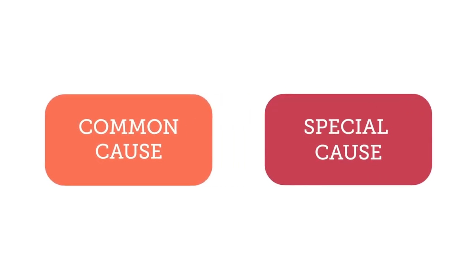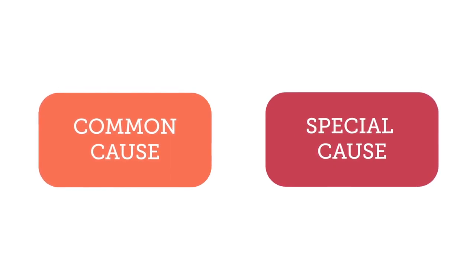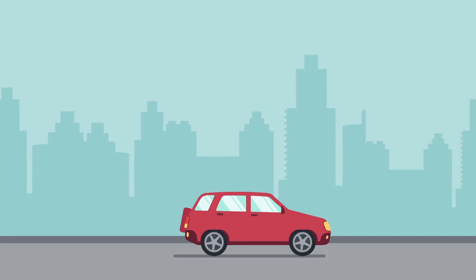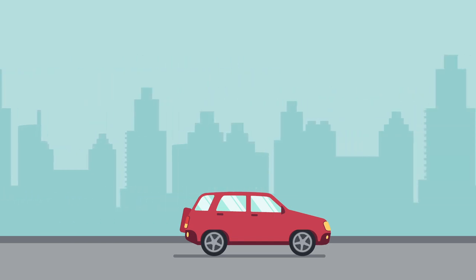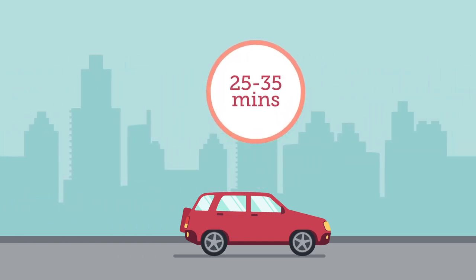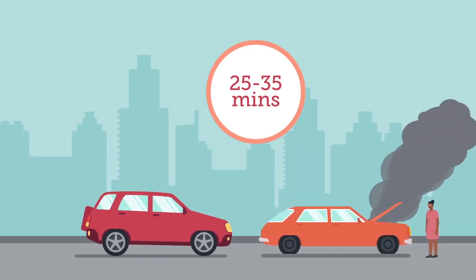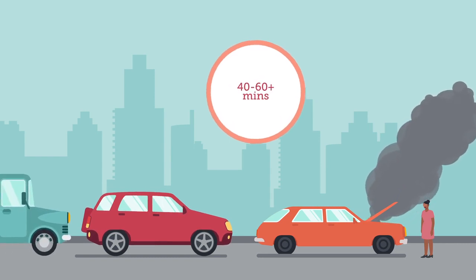Common cause variation is the random variation present in stable systems and processes. Special cause variation is performance that falls outside the usual range and is caused by circumstances other than those that regularly affect that process. We can apply these categories to a simple example of variation: commute times. On a normal day, it might take you anywhere between 25 to 35 minutes to get home from work. That is common cause variation. However, if there is a distinct event, like a blocked lane of traffic, it could take you an hour or more. This is special cause variation.